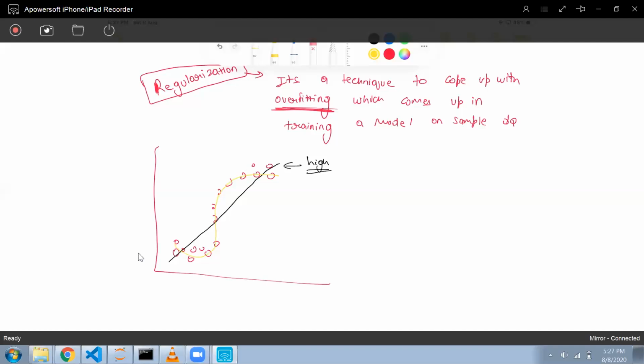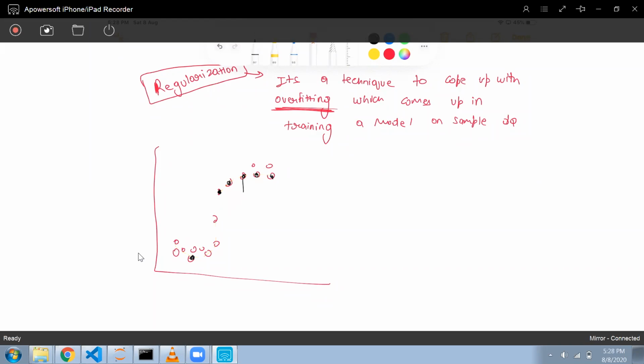So between this yellow and black one, which one is having high error? Black one or yellow one? As you can see, the black one is having higher error. The points are lying on the yellow line only.